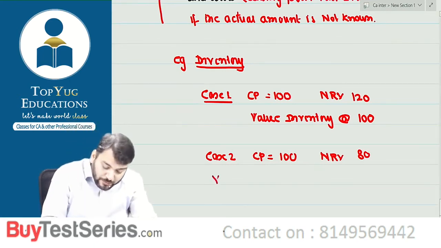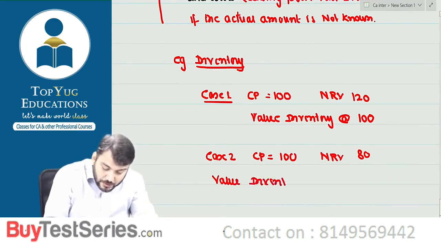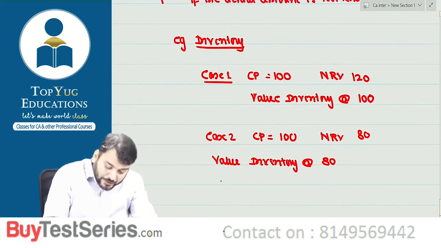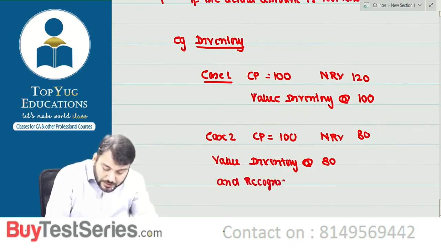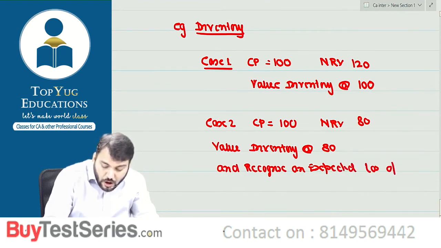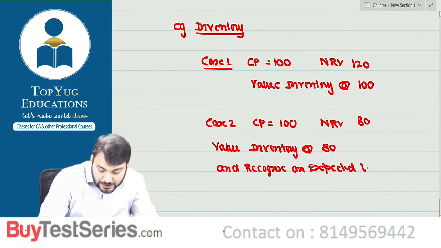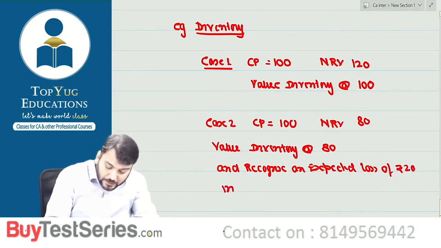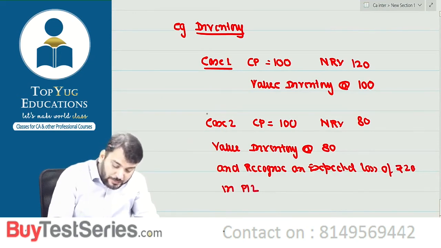Therefore, we will value inventory at rupees 80 only and recognize an expected loss of rupees 20 in profit and loss.